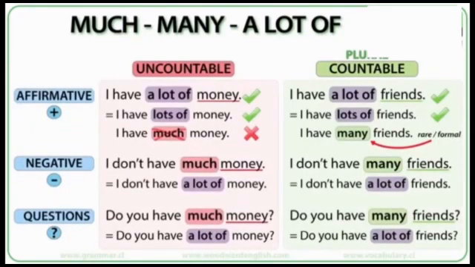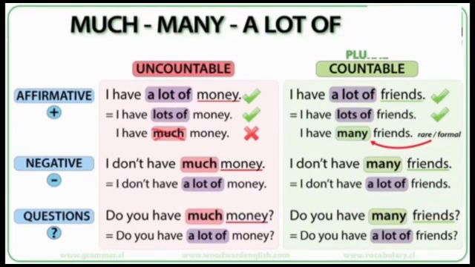Have a look at the summary chart with uncountable nouns and affirmative sentences. You can say I have a lot of money or I have lots of money. The last one is more informal, but you can't say I have much money. No, that is not correct. Avoid using much in affirmative sentences.